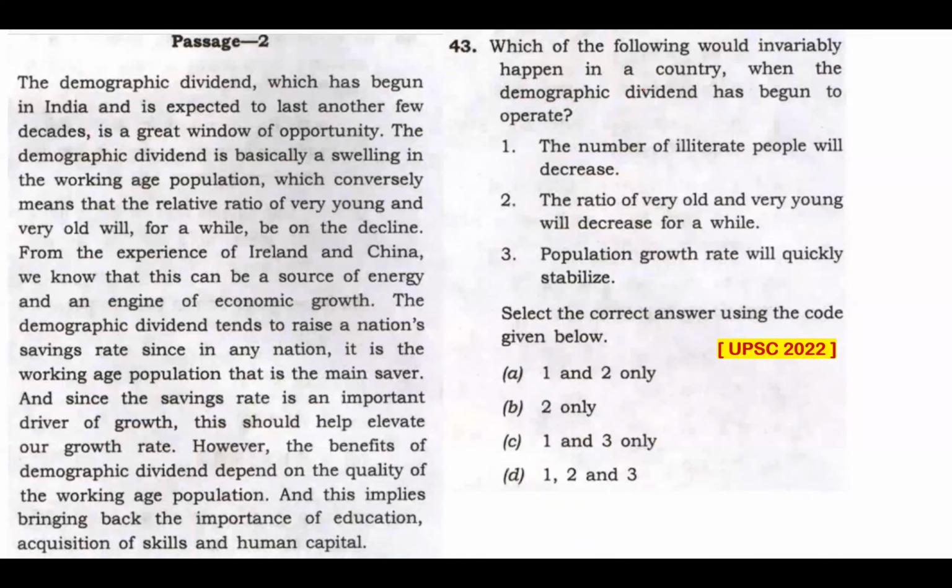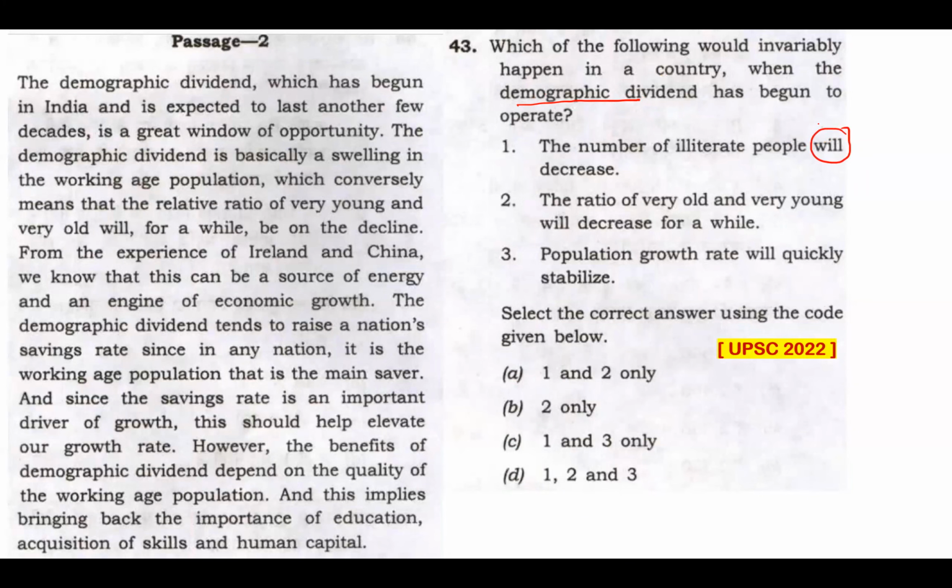Read this passage to answer question 43 and 44. Question 44 will follow after this passage. Question 43. Which of the following would invariably happen in a country when the demographic dividend has begun to operate? This question is very specific on what would happen invariably in a country when the demographic dividend has begun to operate. Statement 1. The number of illiterate people will decrease.